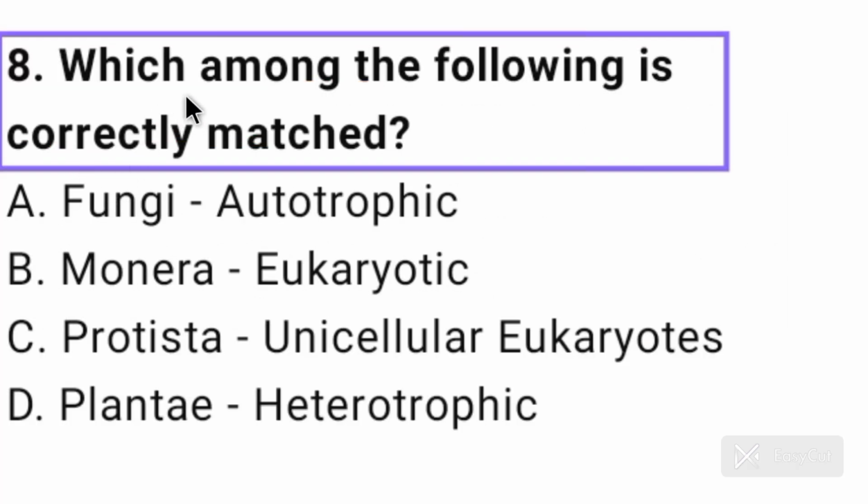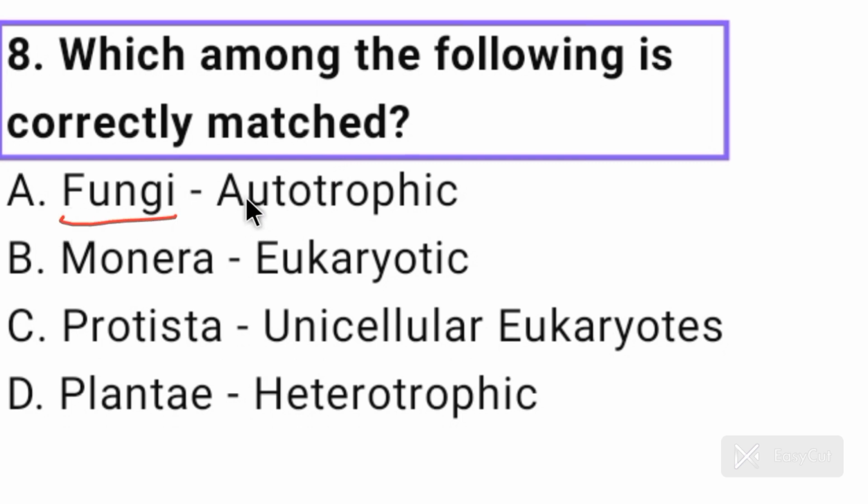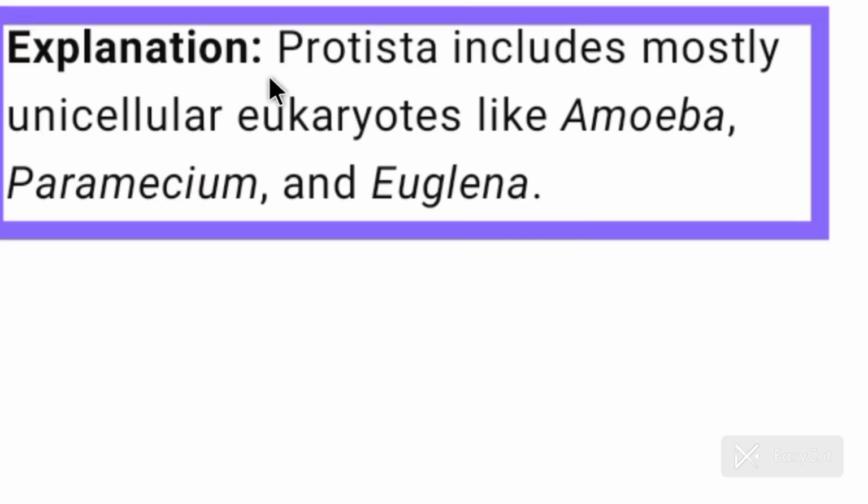Now come to question number 8. Which among the following is correctly matched? Fungi, autotrophic. No, this is heterotrophic. Option B, Monera, eukaryotic. No, Monera are prokaryotic. Option D, Plantae, heterotrophic. No, plants are autotrophic. Option C is Protista, unicellular eukaryotes. Yes, Protista are single-celled eukaryotes. So, option C is correct for question number 8. Protista includes mostly unicellular eukaryotes like amoeba, paramecium and euglena.